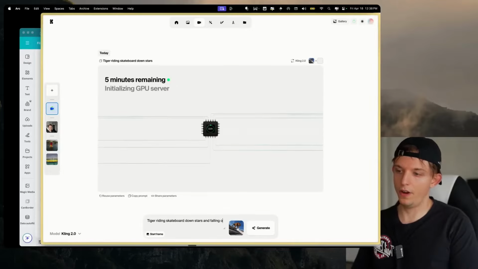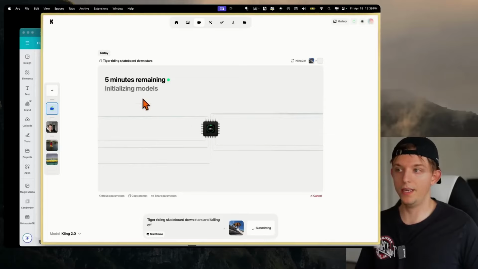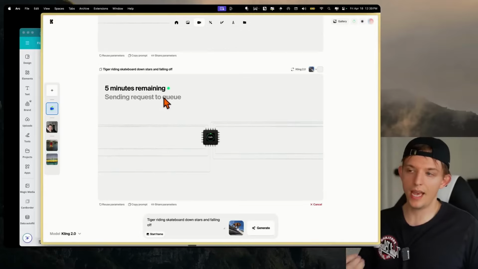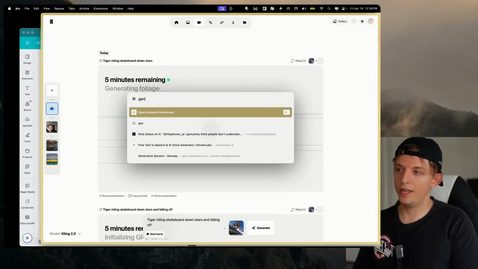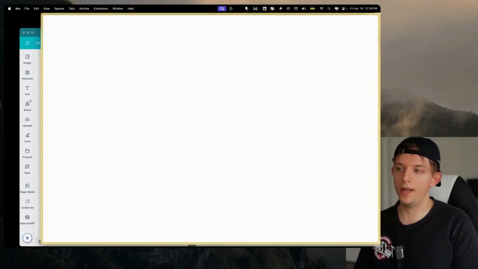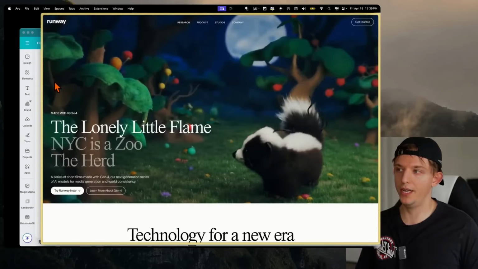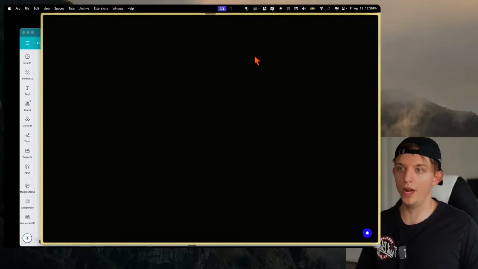Downstairs and falling off. Let's do 2. So we'll have one of them, it's falling. But these, look at this, this says 5 minutes remaining. So these can take a little while. However, while it's loading, let's go ahead and go to runway.ml, which created Runway Gen 4.